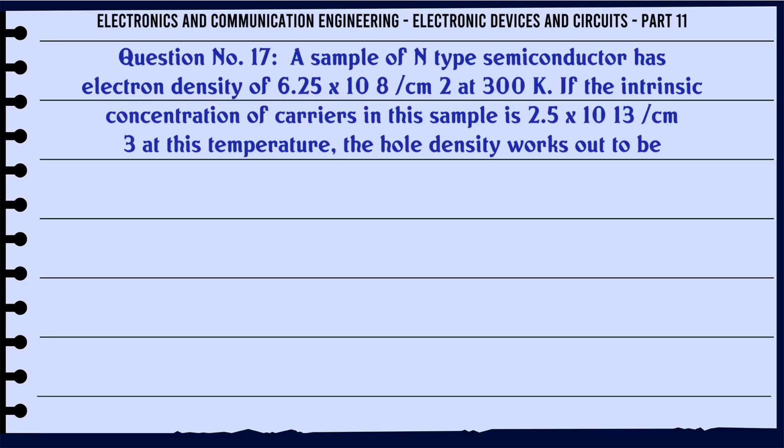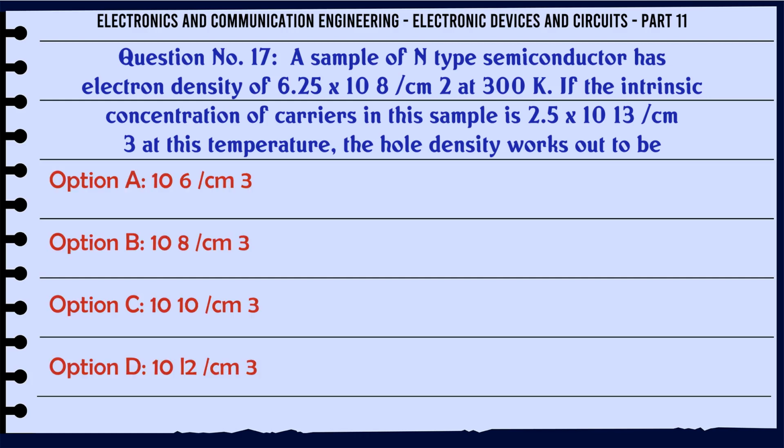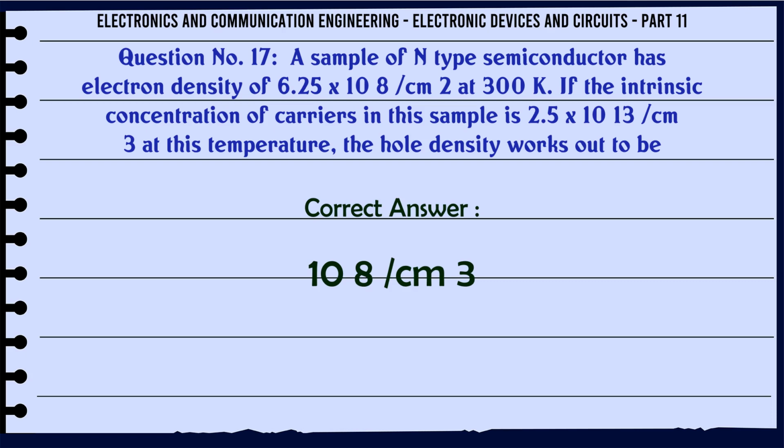A sample of N-type semiconductor has electron density of 6.25 x 10^8 cm^-3 at 300 K. If the intrinsic concentration of carriers in this sample is 2.5 x 10^13 cm^-3 at this temperature, the hole density works out to be: a. 10^6 cm^-3, b. 10^8 cm^-3, c. 10^10 cm^-3, d. 10^12 cm^-3. The correct answer is 10^8 cm^-3.